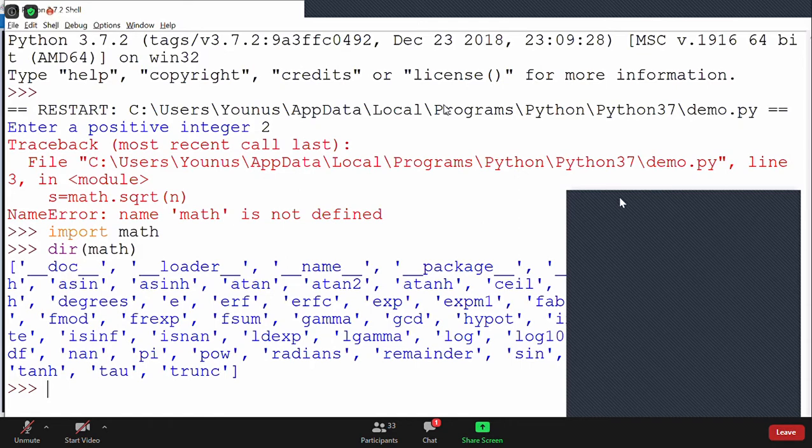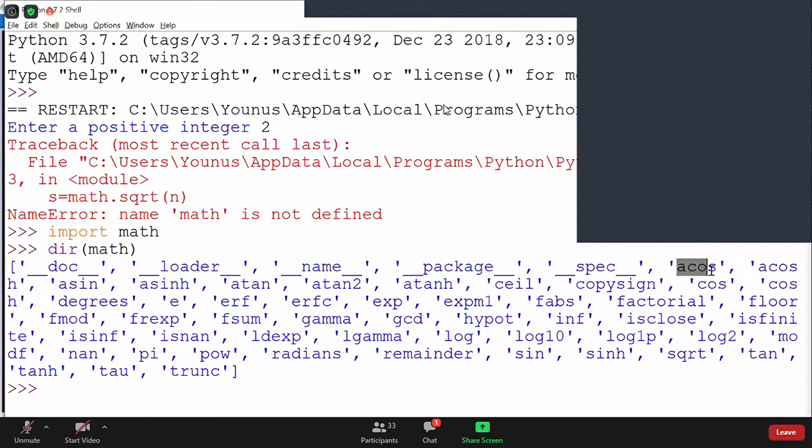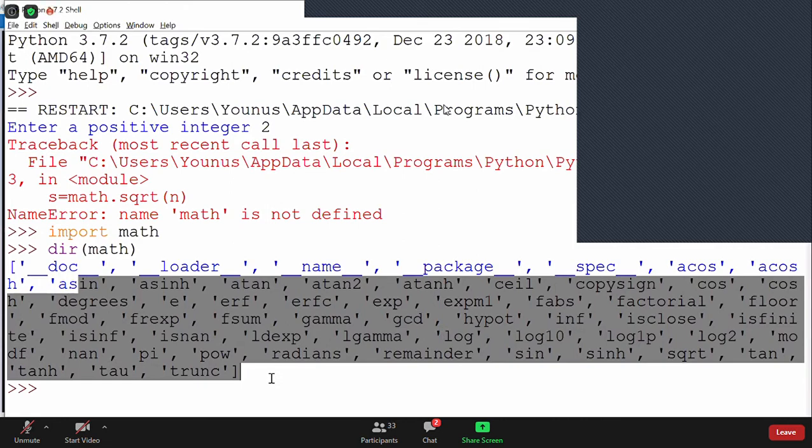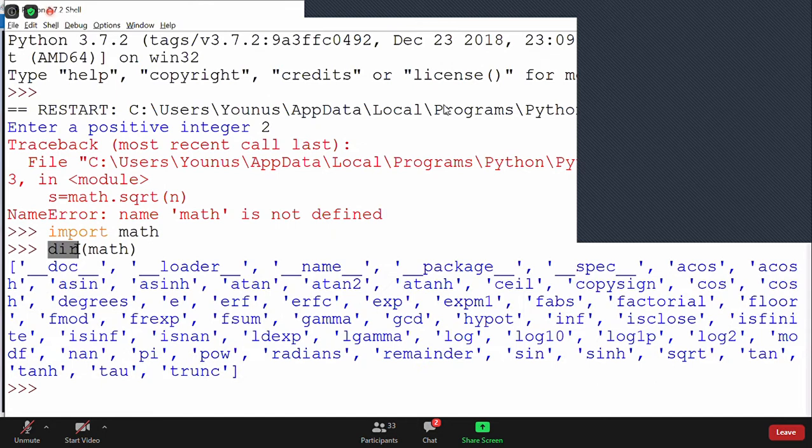It will show you all the functions available in this math module. Can you see the functions available in the math module, like cosine, sine, tan, ceil, copysign, degrees, exponential, and you also see we have the sqrt function. Understood everyone? You can check what is available in that particular module using this dir function. So please import that module, and dir of that module will tell you what is available in it. Yes, true. You have to mention dir, not help.